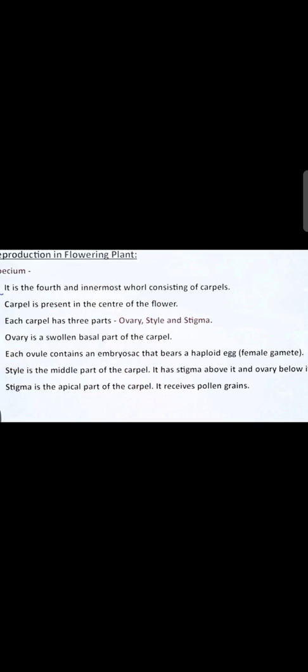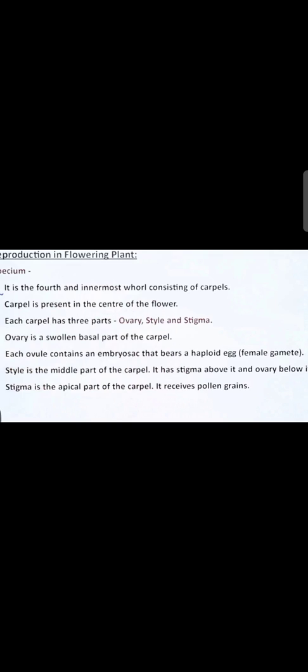See, this is the fourth and innermost whorl, because this part is protected properly. Calyx was outside, corolla was outside, but the gynoecium part is kept inside and protected very carefully. Why is it so? Because this part of the plant is going to reproduce, so it is kept very carefully inside the flower. So this is the fourth and innermost whorl consisting of carpel. So carpel is present in the center of the flower.